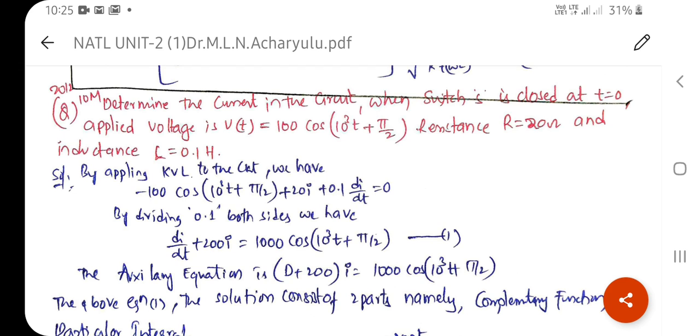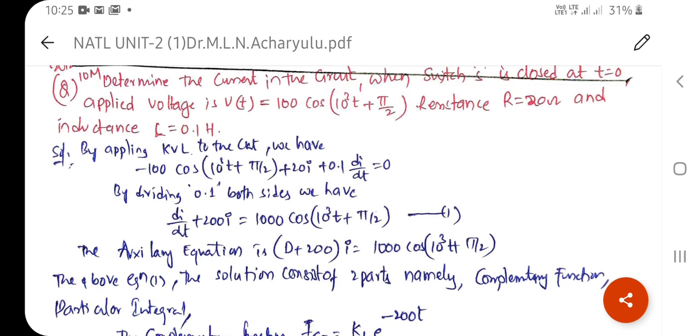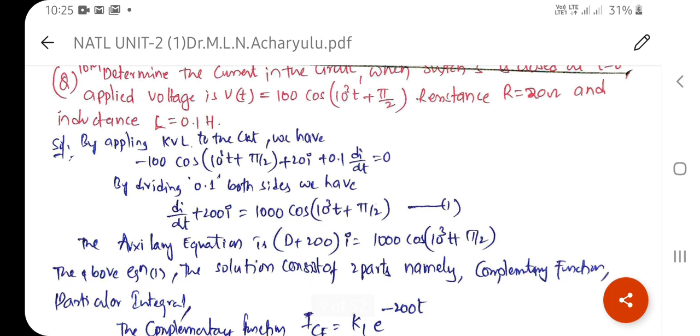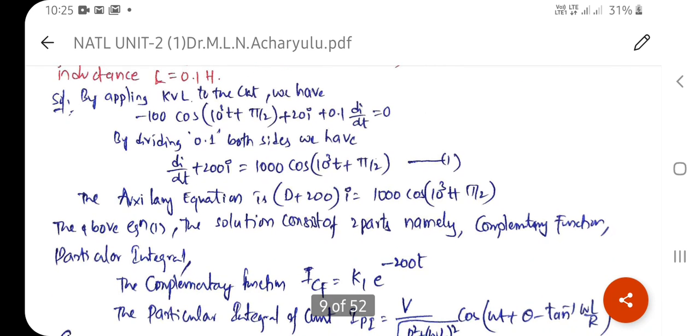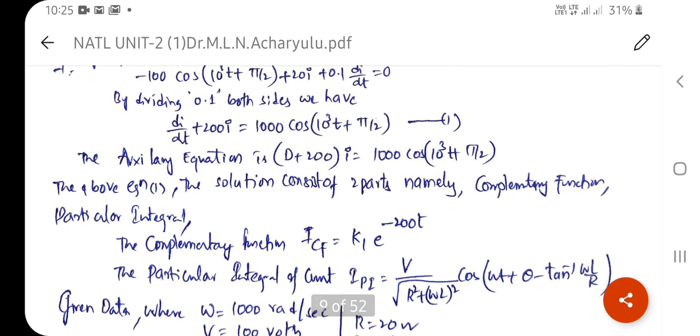For the auxiliary equation of the given function, you see that it is a first order differential equation. Now you may take directly D plus 200 into I is equal to 0. Therefore D equals minus 200, so that is the root. Then the complementary function of the given problem is I_CF equal to k1 e power minus 200t.